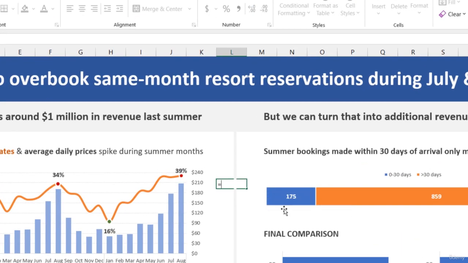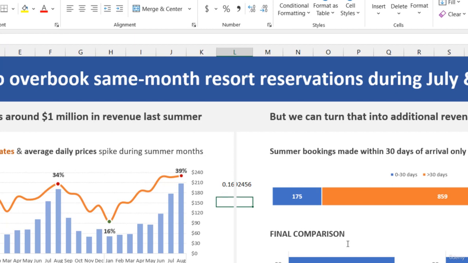So that's going to be 175, which is the cancellations between 0 and 30 days, divided by the sum of these two, so the total. So 175 plus 859, press enter. Okay, so 17%, I'm going to undo.